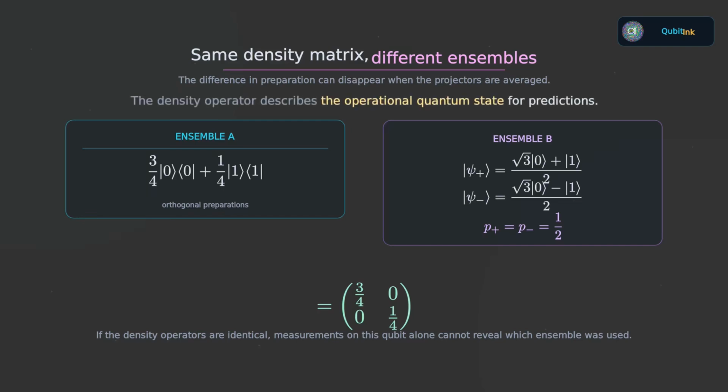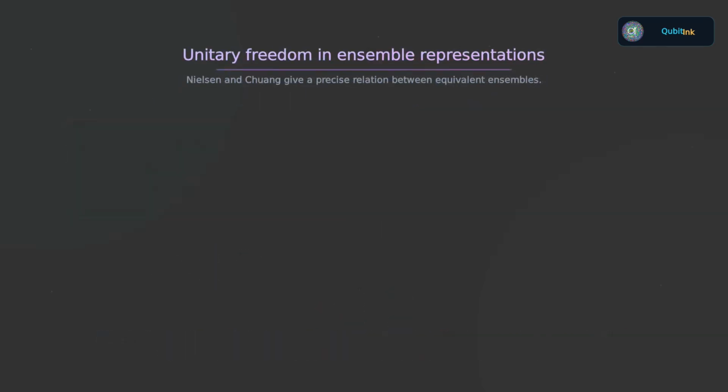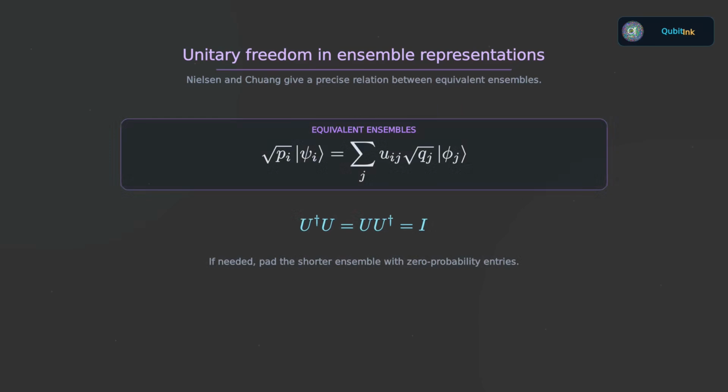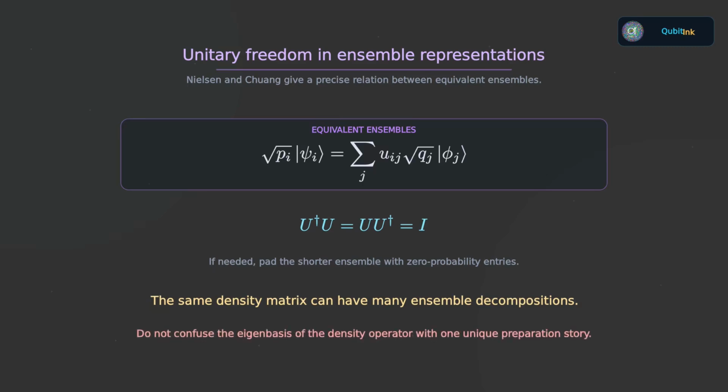The density operator is the physical state description available for predicting measurements. A particular ensemble decomposition is one way of realizing that state, but generally not a unique one. Nielsen and Chuang make this precise using what they call unitary freedom in the ensemble. Very roughly, if two ensembles generate the same density operator, their probability-weighted state vectors are related by a unitary mixing of the ensemble labels, after padding with 0 probability entries if necessary. We will display the precise relation on screen, but the main message is simpler. The same density matrix can have many ensemble decompositions. So we should not confuse the spectrum of ρ with a unique preparation story.